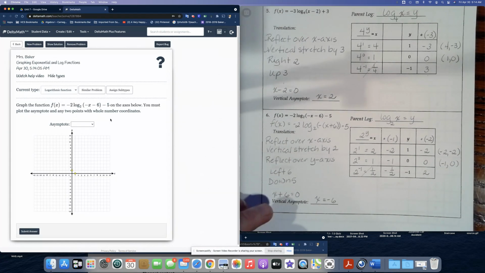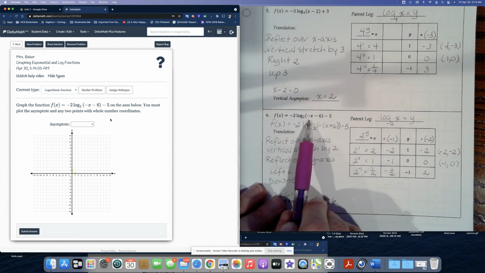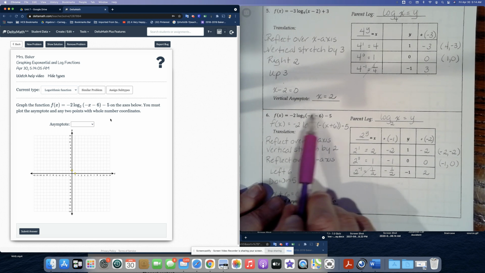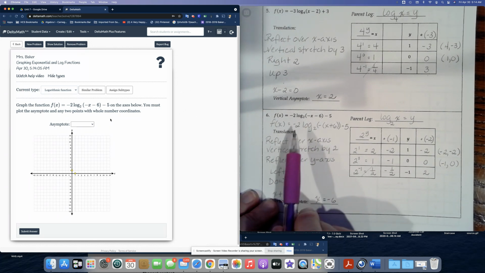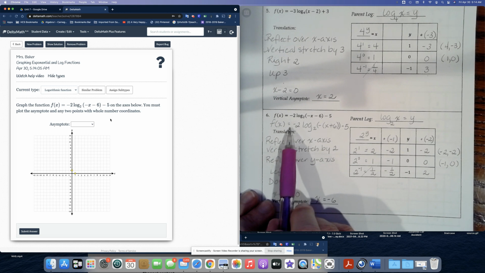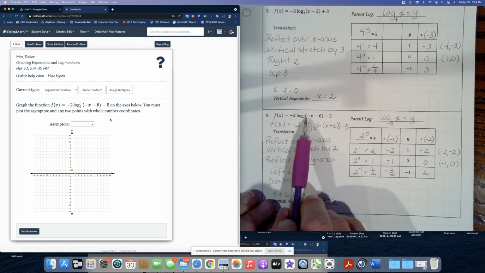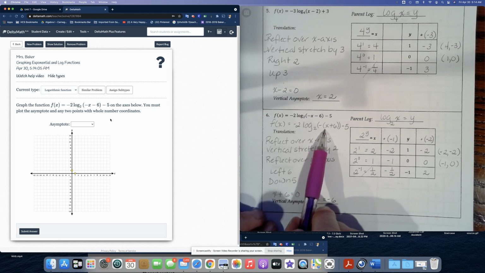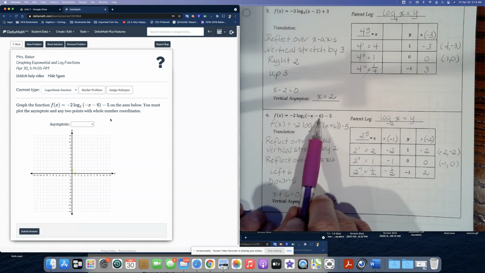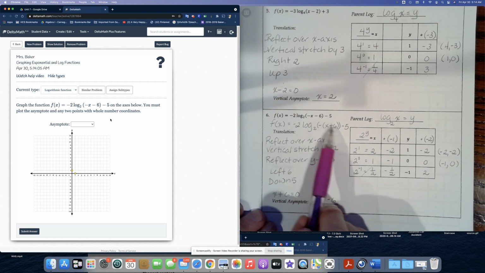Okay, so let's talk about this. Notice that when I look at this equation, there's a negative sign in front of the x. So the first thing I'm going to have to do is rewrite what's in parentheses. So it's going to be f of x equals -2 log base 2 of, let's take out that negative sign. So we're going to use the distributive property in reverse, go backwards, pull out the -1, and in parentheses, we're going to change the sign of everything we see. So it'll be x plus 6.